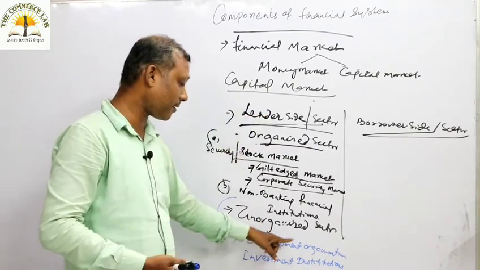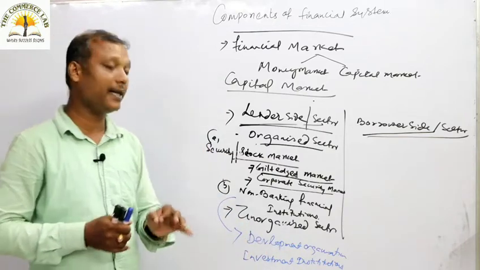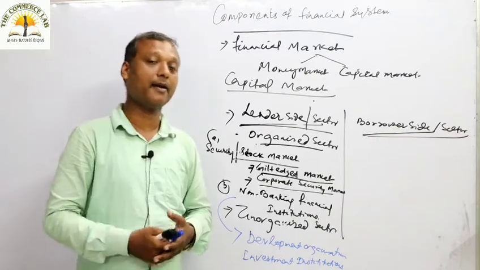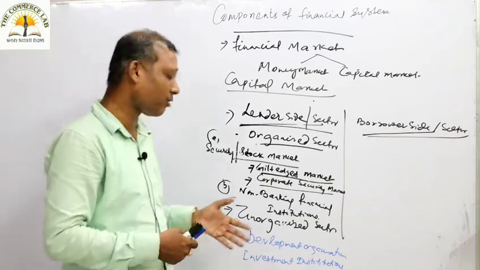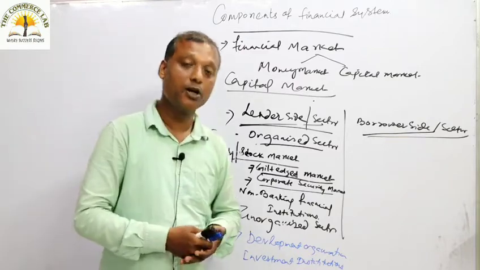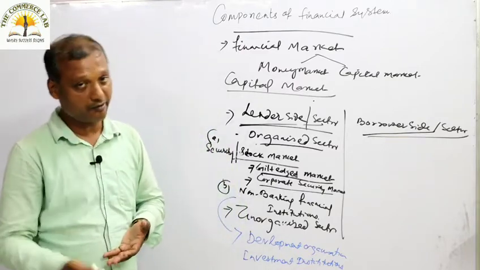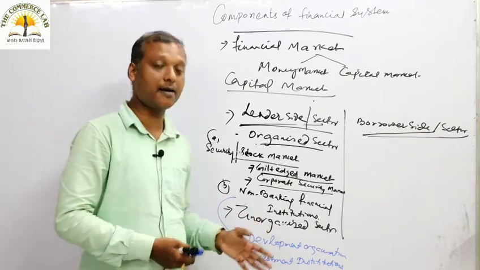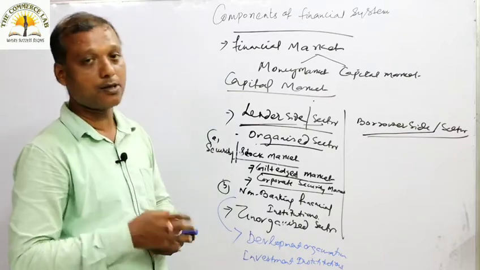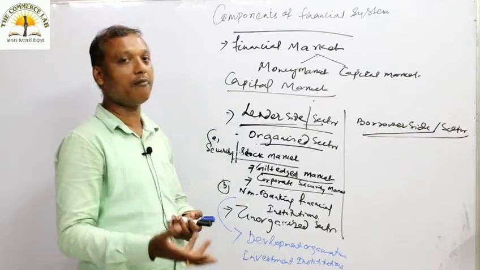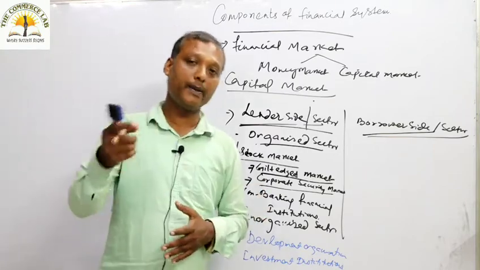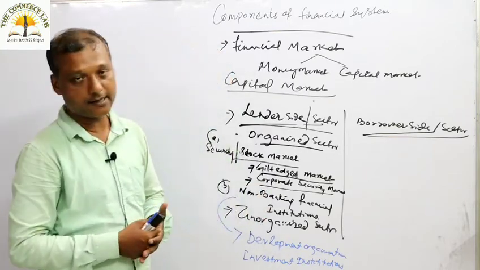So developmental organizations are those organizations who mainly deal with medium-term and long-term financial requirement, particularly to various private sector industrial firms. So you should understand development organizations mainly consist of those organizations who specifically deal with medium and long-term finance. Now, who will be under the category of developmental organizations?